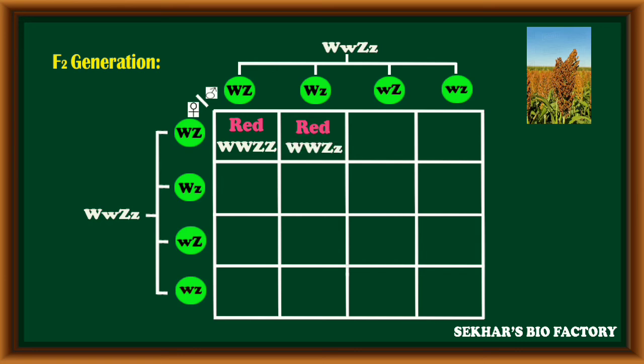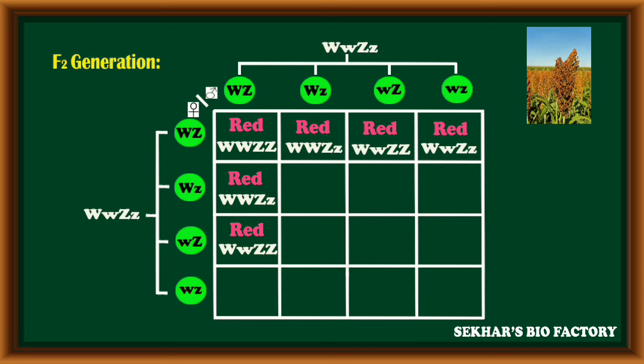The second combination, capital W capital W, capital Z small z, red grains. The third combination, capital W capital W, capital Z, red color grains. The fourth combination, capital W capital W, capital Z small z, red color grains. The fifth combination, capital W small w, capital Z capital Z, red color grains are formed.